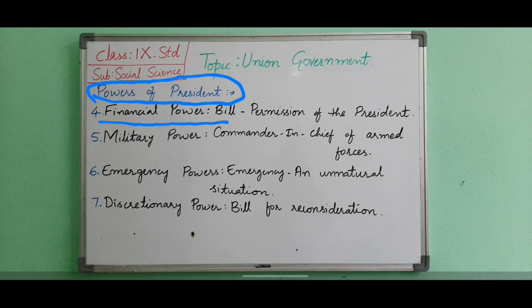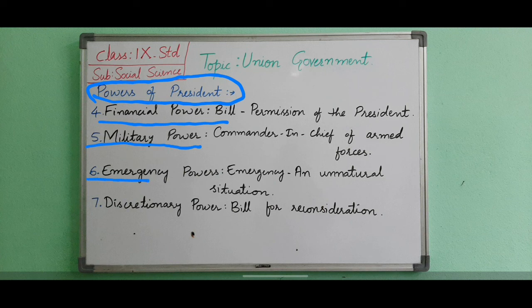The President is the Commander-in-Chief of the Armed Forces. He appoints the Chiefs of Army, Navy and Air Forces on the recommendation of the Union Cabinet. He also declares war and peace on the recommendations of the Parliament. Next, it is emergency powers.